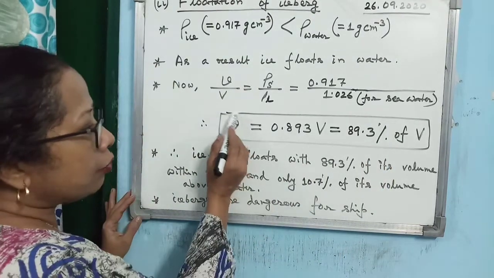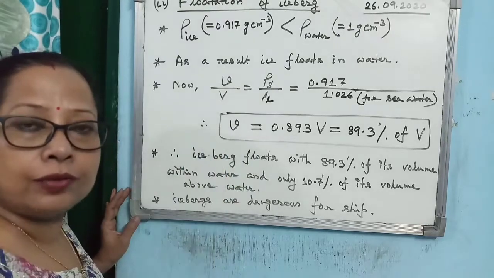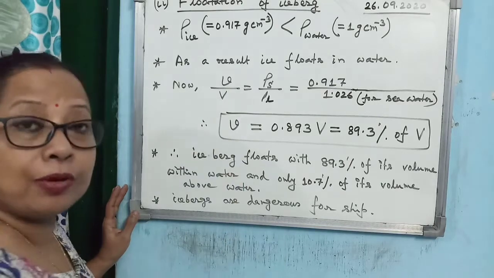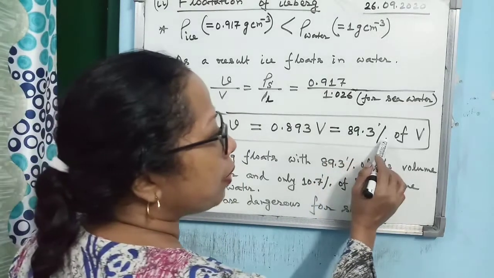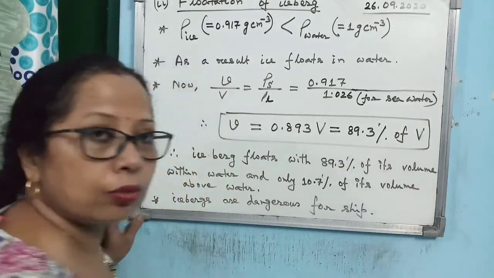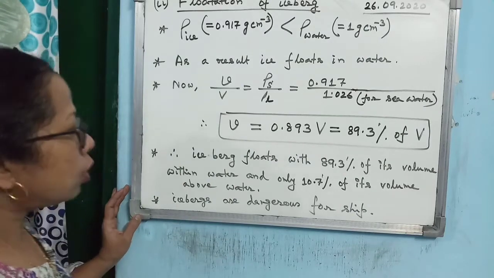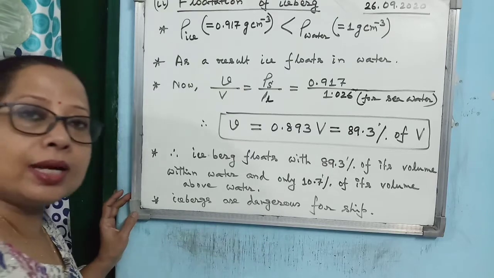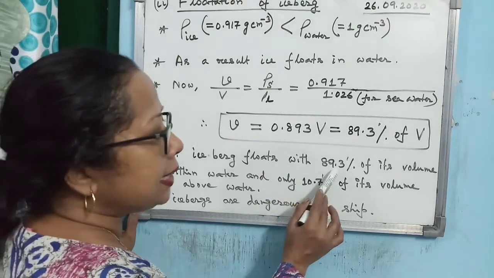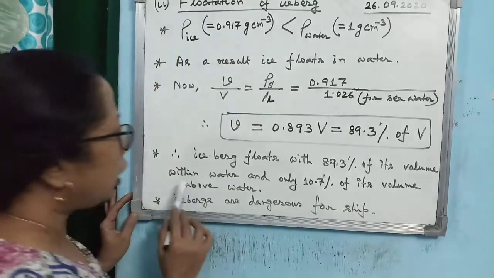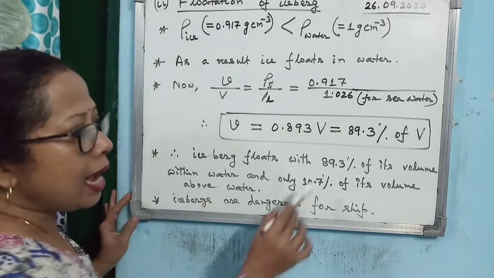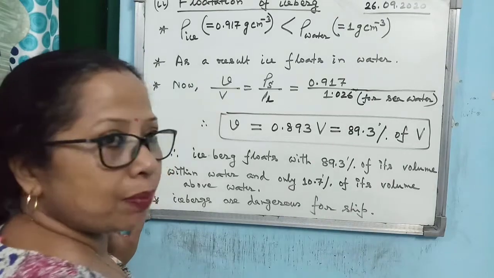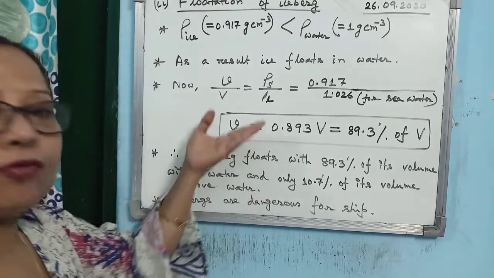So what is small v? The volume of the body within water. How much volume will be within water? 89.3% of the total volume of the body. So when the iceberg floats in sea water, it floats with 89.3% of its volume within water, and 100 minus 89.3, how much? 10.7. 10.7% of its volume is above water.